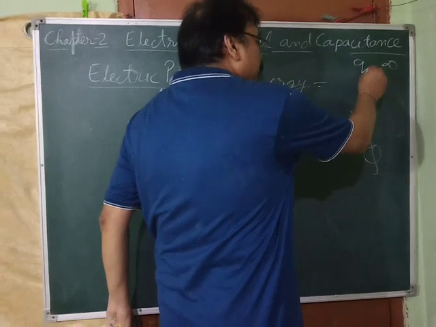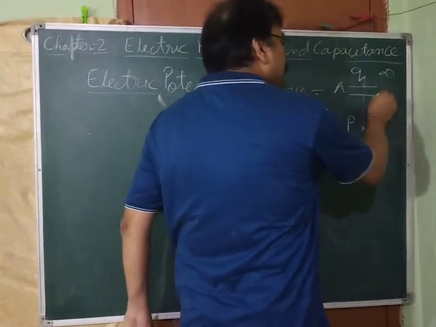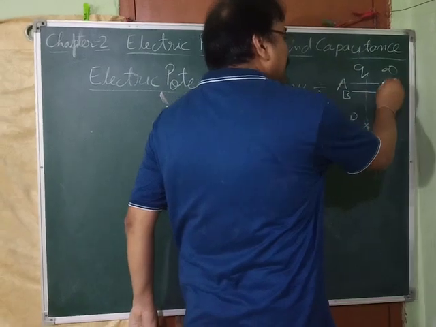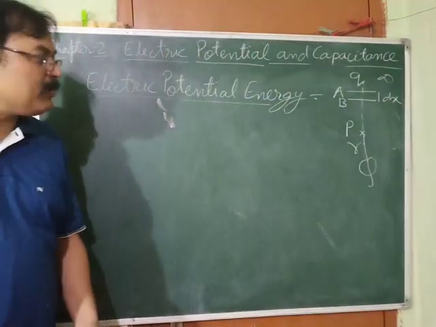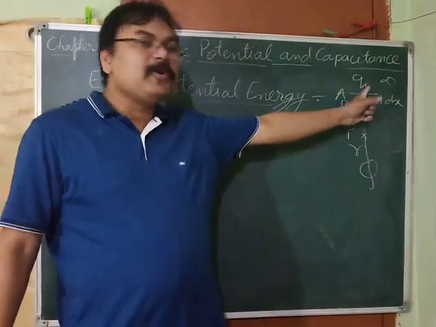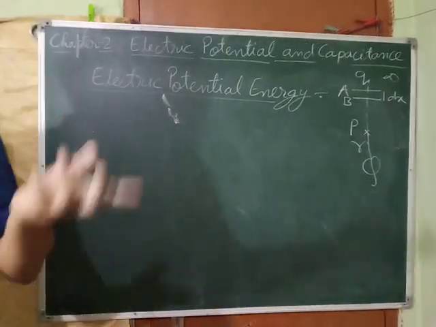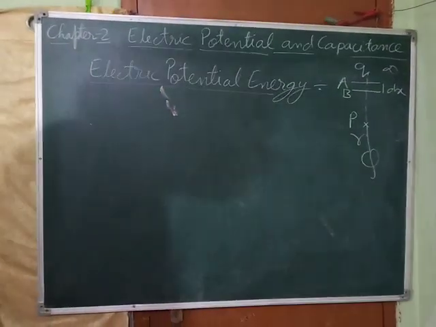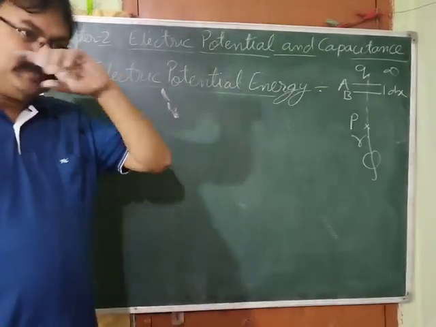While bringing it, we have to take an intermediate point A and an intermediate point B, and the distance is dx. And we have to calculate. All the calculations are similar. The only difference is that instead of a unit positive charge, this charge is any charge. Q may be positive or negative, it doesn't matter. So we can get the expression for electric potential energy.